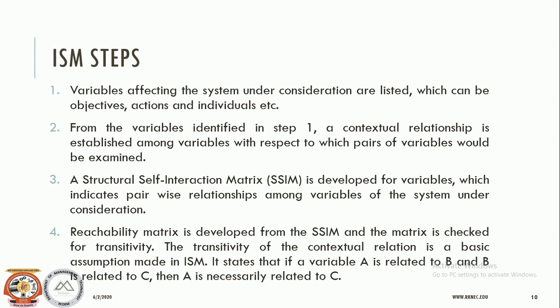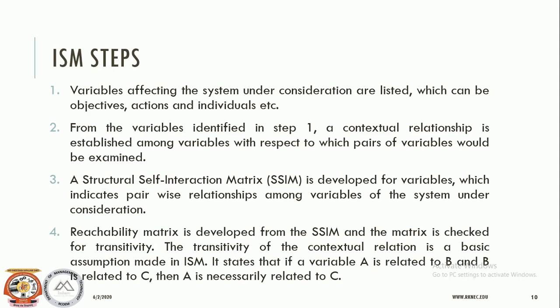The fourth step is the reachability matrix. It is developed from the SSIM, the structural self interaction matrix, and the matrix is checked for transitivity. So the reachability matrix is like, if A is related to B, and B is related to C, then A must be related to C. Which variable is being reached or related to some other variable, that we are going to portray in the reachability matrix. Look, these two matrices are different.